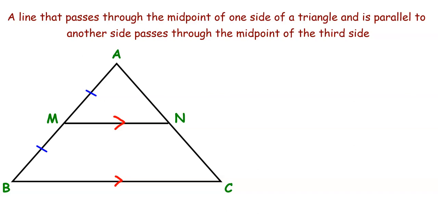So go ahead, pause the video, copy down this statement related to midsegments, and while you're at it, see if you can find out how we're going to prove that AN is congruent to NC. It is a very short proof. I gave a little bit of a hint to it earlier in the video when I referred to another postulate that we know. But pause the video, copy this down, see if you can come up with a proof on your own. Come back when you're ready to see the proof as a part of the video.